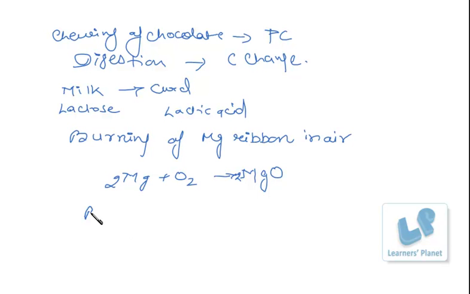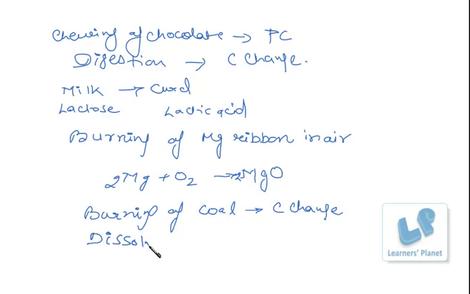Burning of coal. Quickly tell me, what is it? It is a chemical change. Because on burning, the composition of the coal changes. Likewise, dissolving of salt in water. What type of change is it? It is a physical change because no new substance is formed.